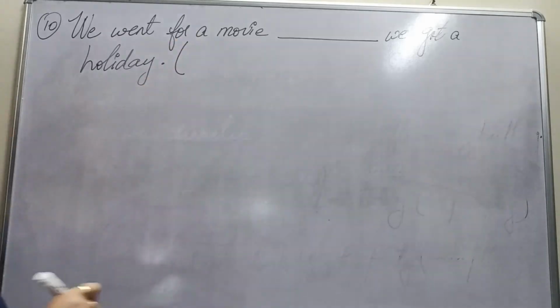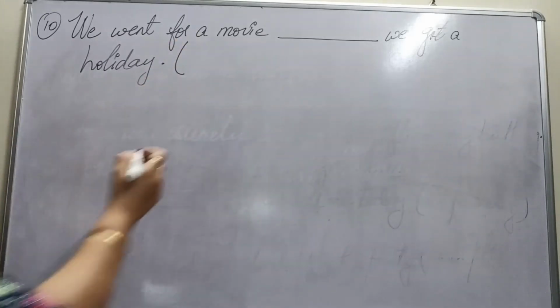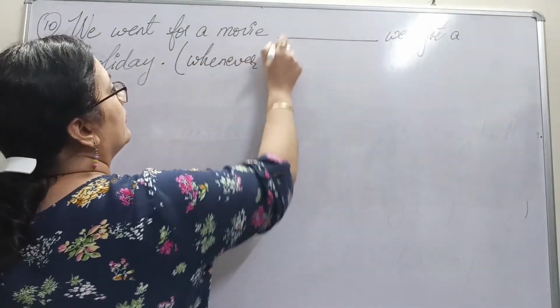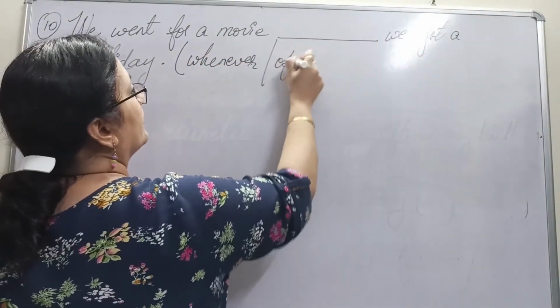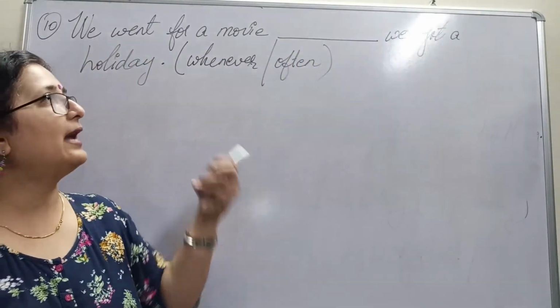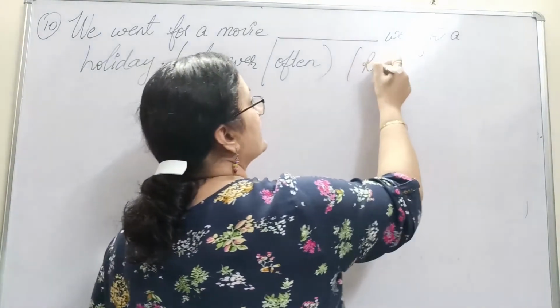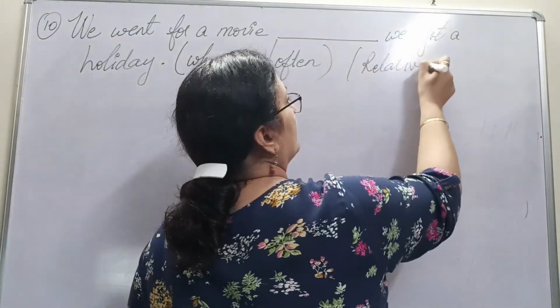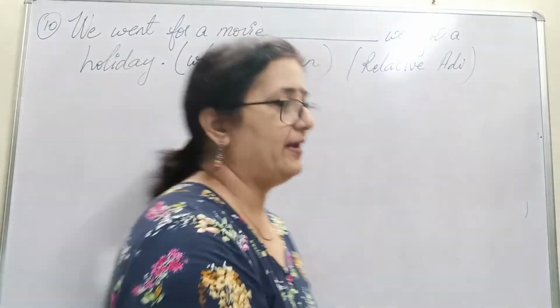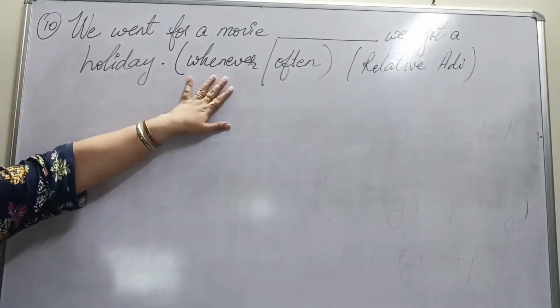And which are the words which are given to us? They are whenever and often. Whenever, and the other word is often. Often talks about frequency, as I've told you before also. And we need to fill in with a relative adverb. So which is the correct answer which is going to be? It is of course whenever.